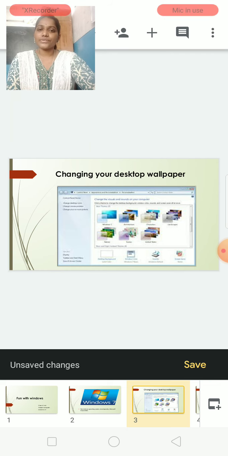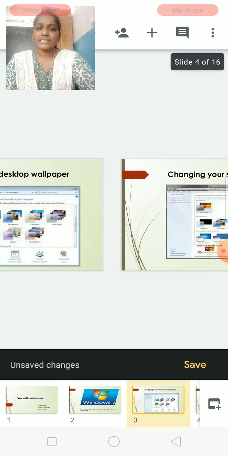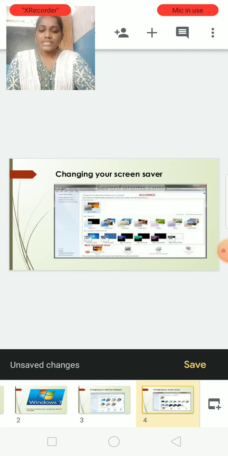If you want to change it again, you can do the same method. First right click, then go to Personalize, then select the theme you want, or you can select sample pictures in the system, or else you can choose pictures from your gallery, from your photos also.